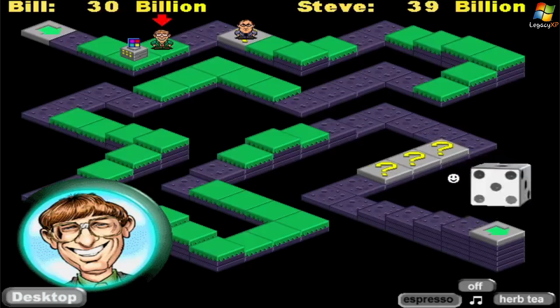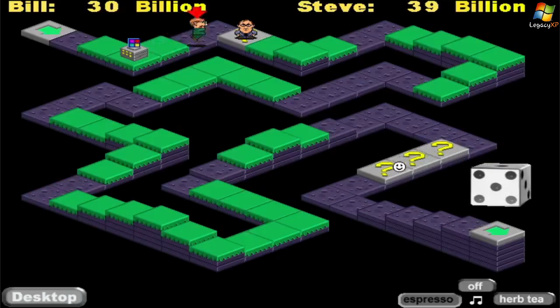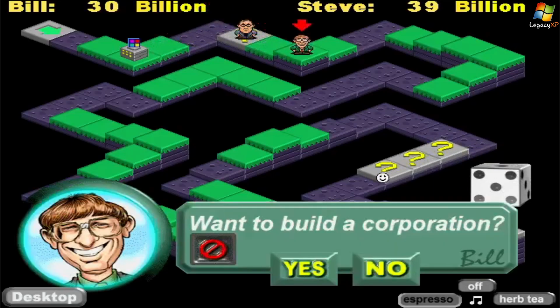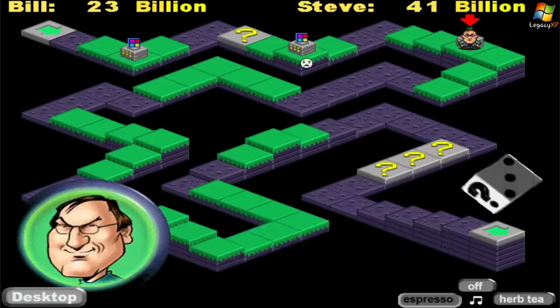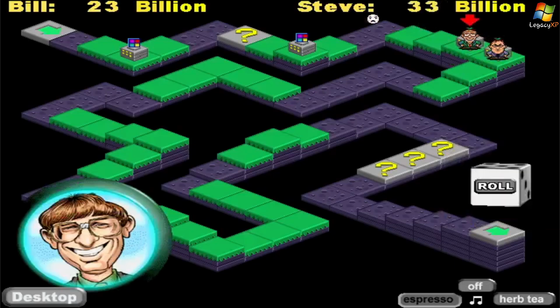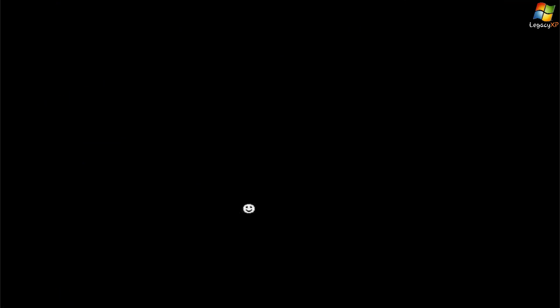That's essentially what happens if you land on one of those spaces, or if you roll a question mark on the dice. Right, look at this here. So I've landed on Steve's space. He's put down a little space here, and if I land on it, I owe Steve a certain amount of money. He's invested $4 billion into this building, so now, if I land on this space, I owe Steve $4 billion. So I lose $4 billion and he gains $4 billion. That's essentially what happens when you land on that space. So that's really all that there is to the roll ahead here.